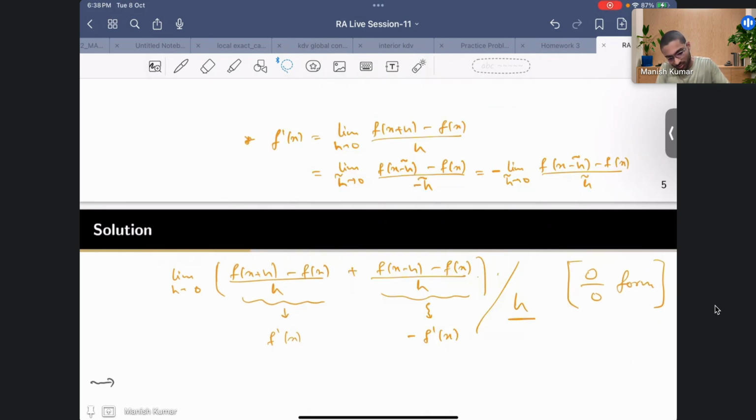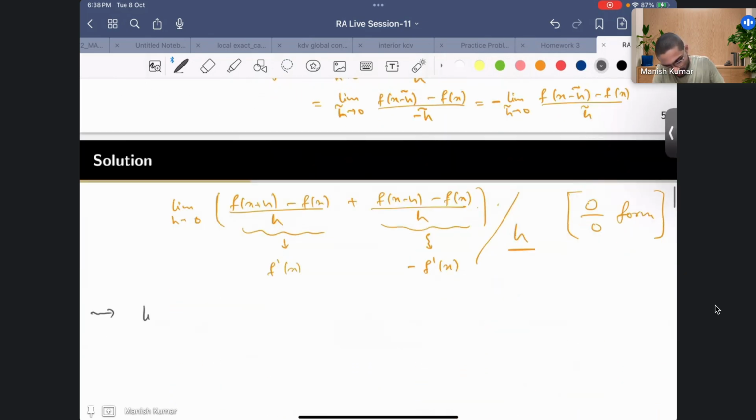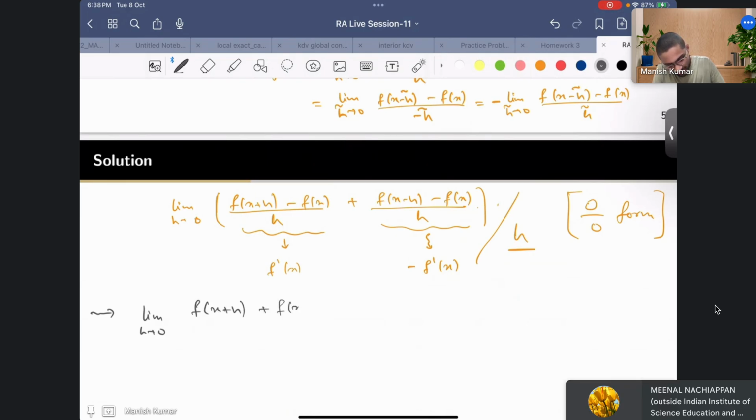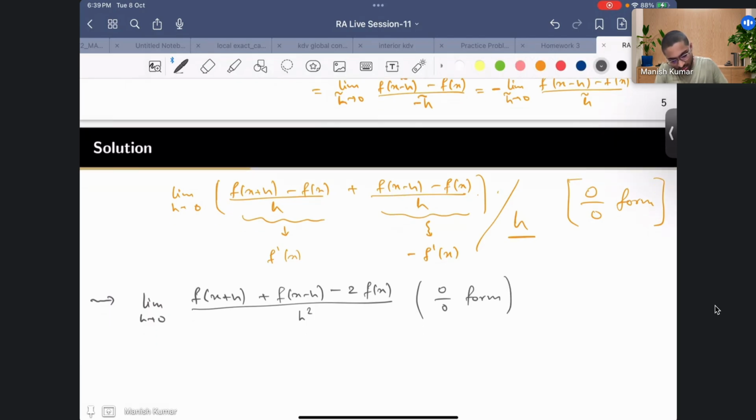Okay, so now let's go to the solution part. So we have this limit h going to 0, f of x plus h plus f of x minus h minus 2 f of x, and then in the denominator we have h square. Now what we have seen here is that this is a 0 by 0 form, right? So now what we can do is use the L'Hopital rule, correct?